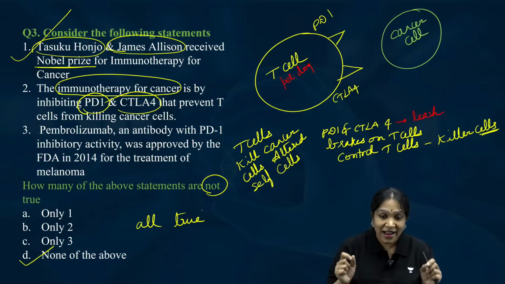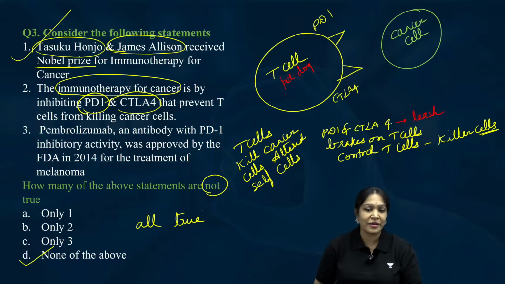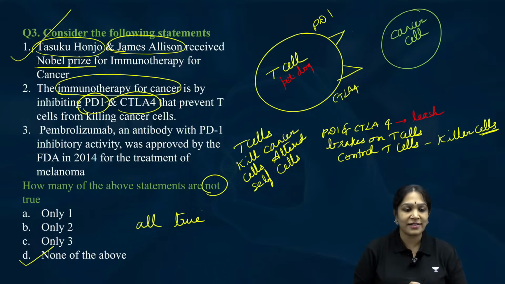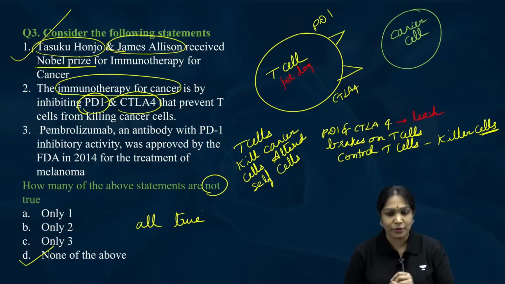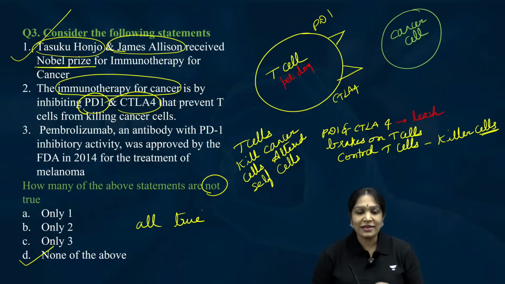For this clever idea of unleashing the dog, James P. Allison and Tasuku Honjo got the Nobel Prize. But if you unleash your dog, you will not get any award. Don't do that. Our next question is how to unleash.